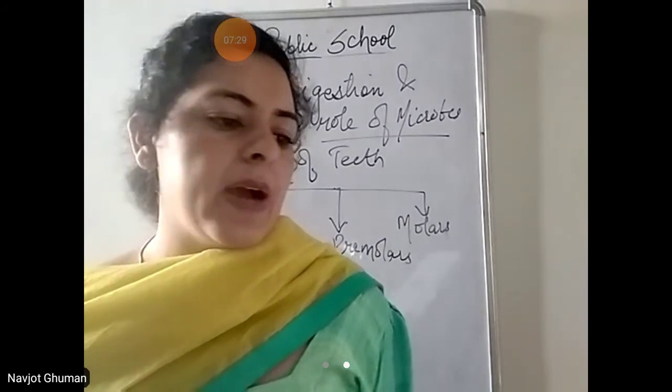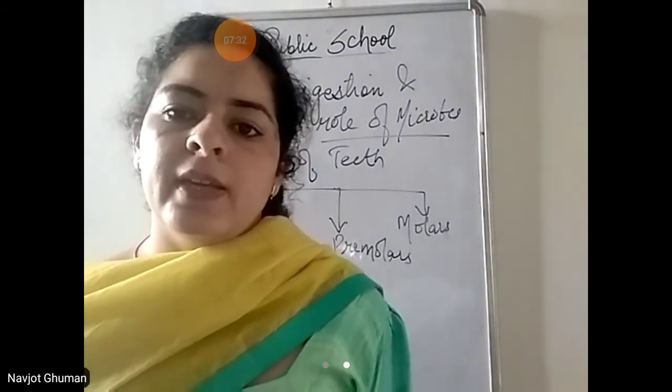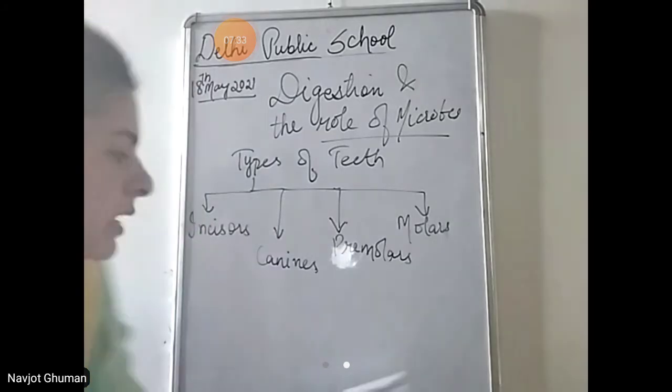Next topic is parts of a tooth. A tooth has mainly 2 parts, crown and root.